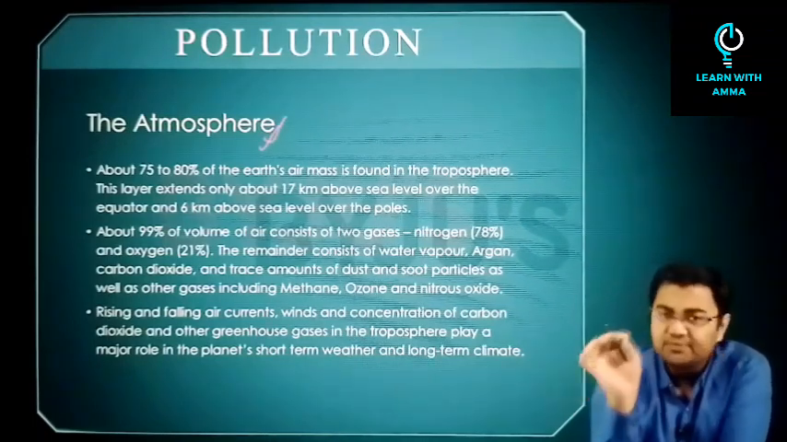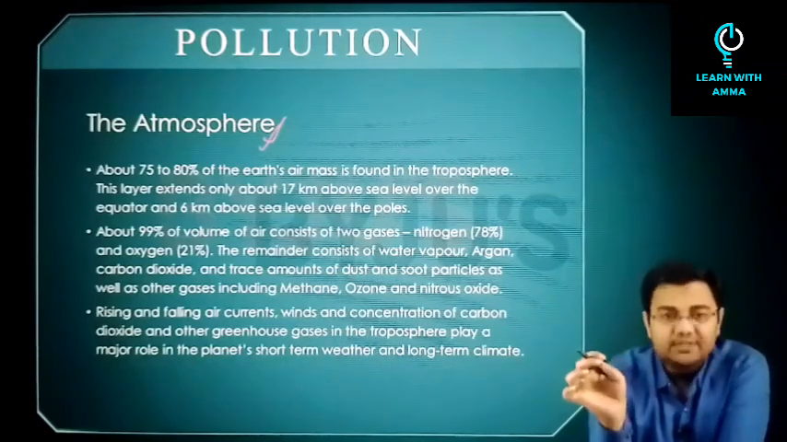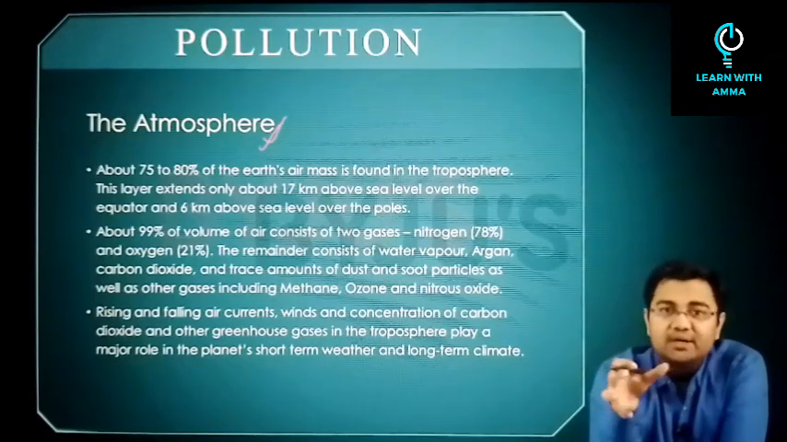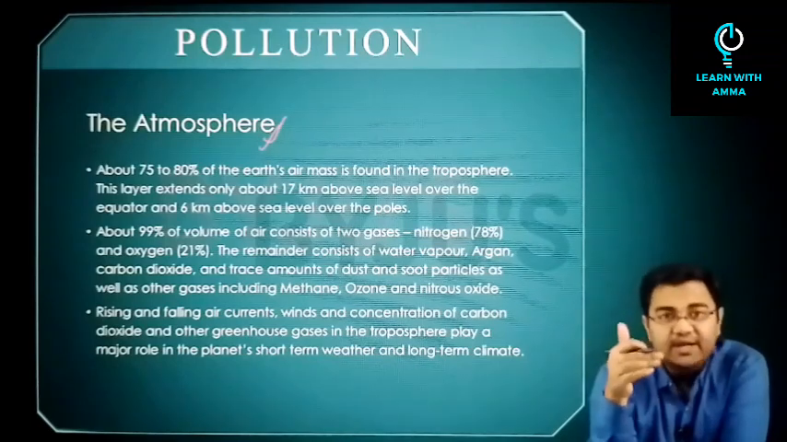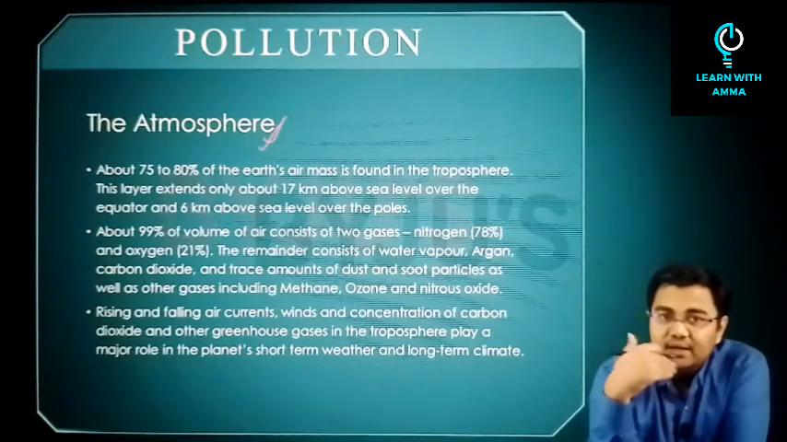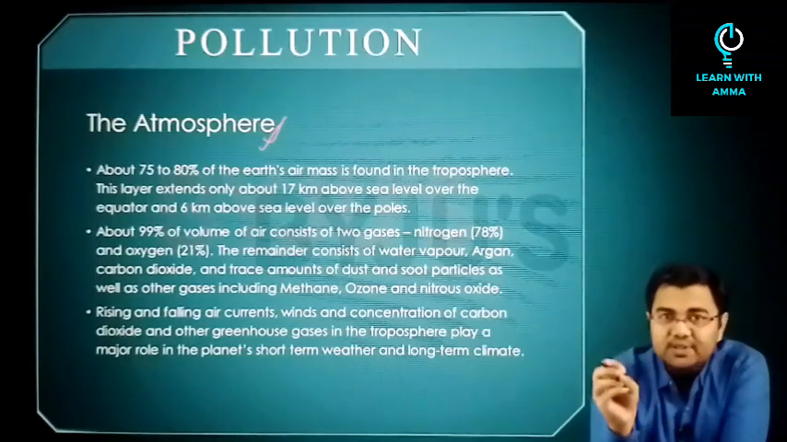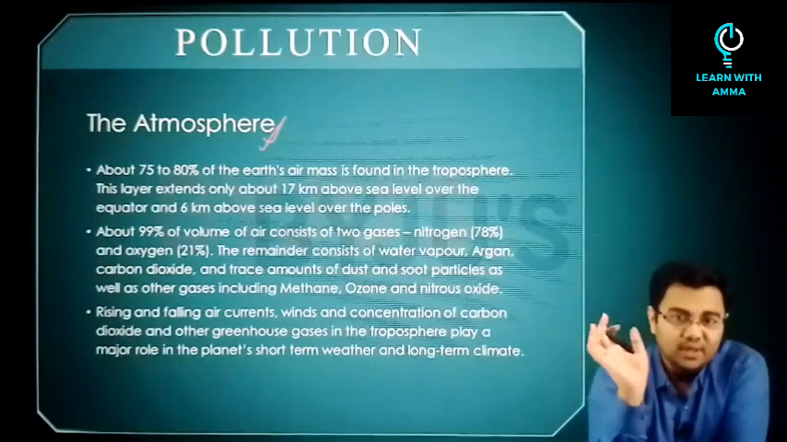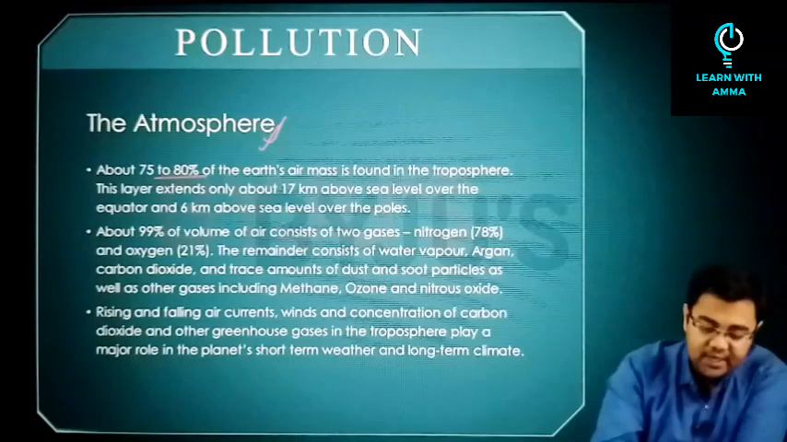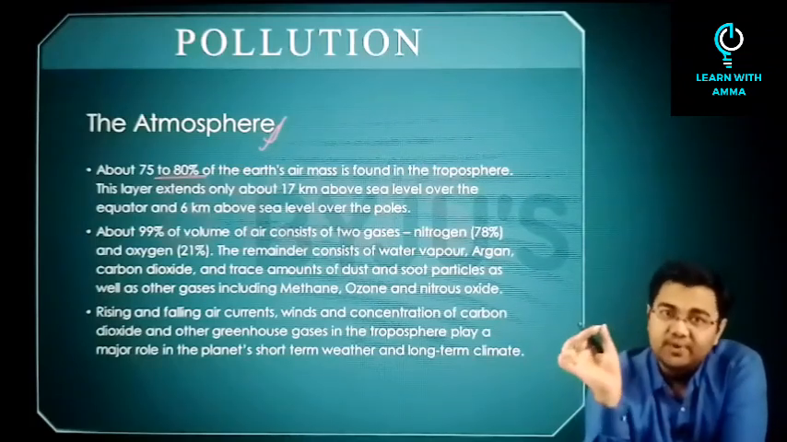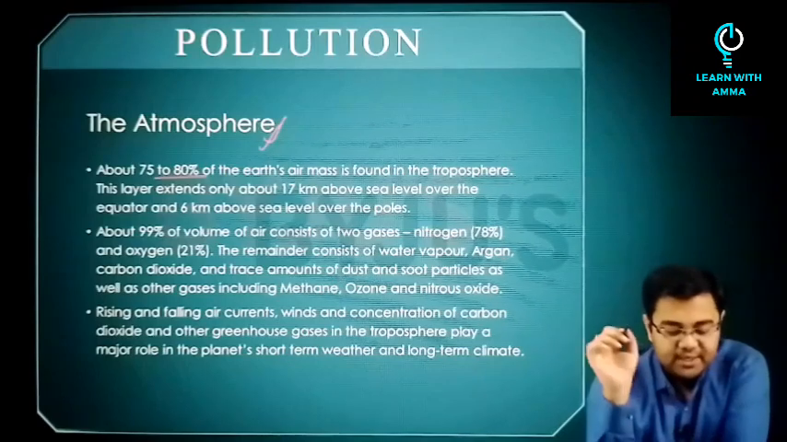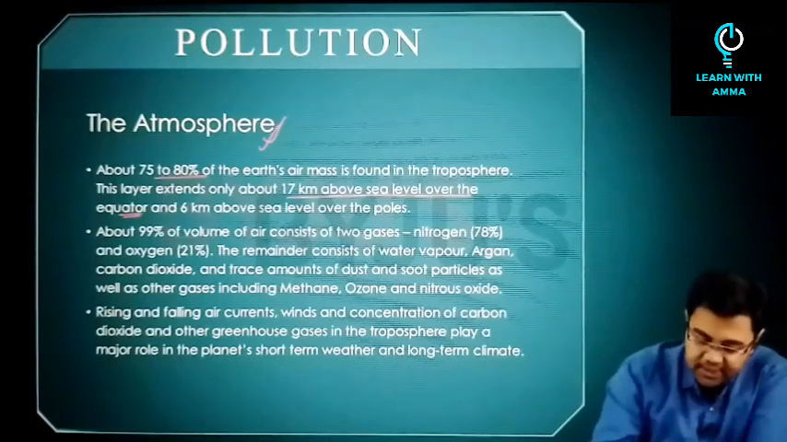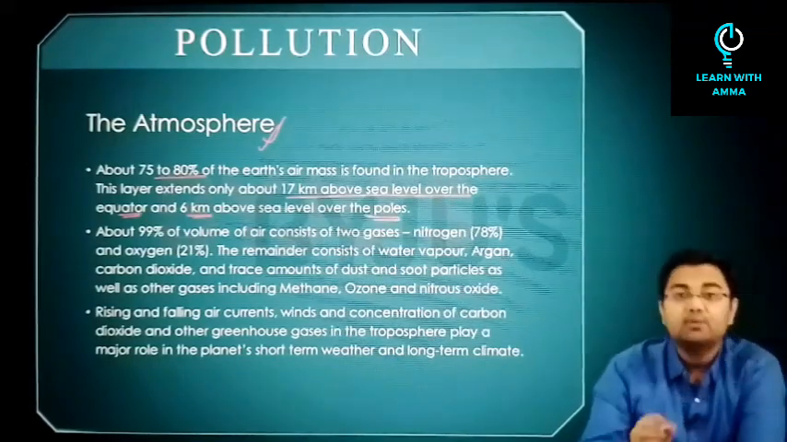If I talk about the atmosphere very briefly, every one of us knows that we live under a very thin blanket of gases which is surrounding the earth, which is called the atmosphere, and it has been divided into several layers. In this unit, what we are going to discuss is only two things: the innermost parts, that is troposphere and stratosphere. Approximately 75 to 80% of Earth's mass is found in the troposphere, and this layer extends only about 17 kilometers above sea level at the equator and 6 kilometers above sea level over the poles.